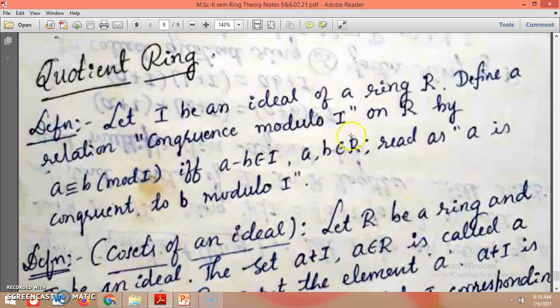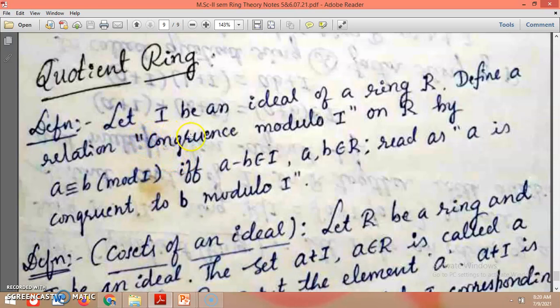Let I be an ideal of a ring R. Define a relation, congruence modulo I, on R by A is congruent to B modulo I if and only if this closure property holds in I, meaning A minus B is a member of the ideal, where A and B are members of the ring. So A is congruent to B modulo I. That is the definition.